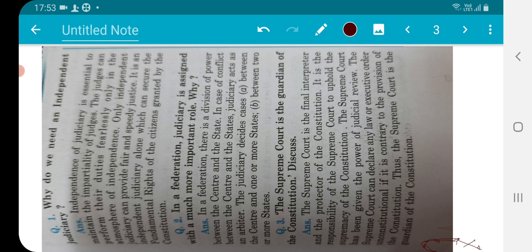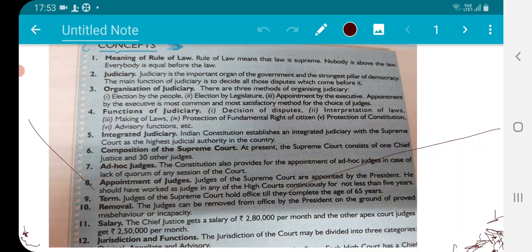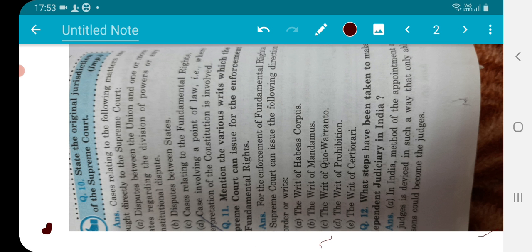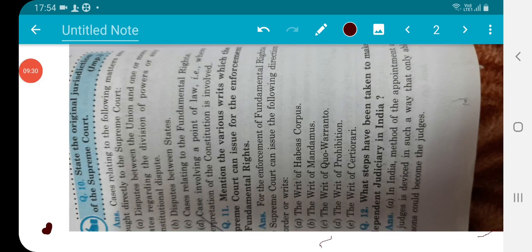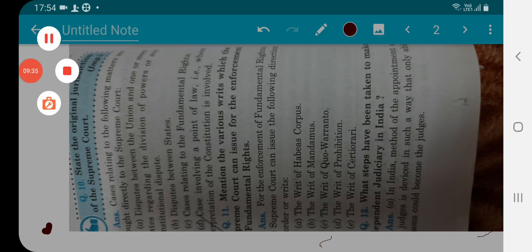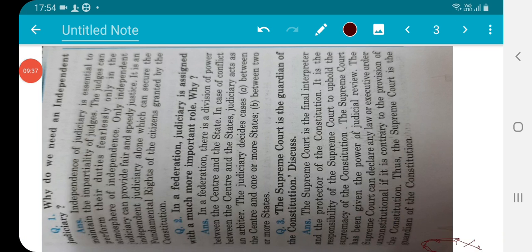So I have told you about the salaries of these judges and advocates, their tenure, retirement age, composition, functions of the judiciary, meaning of rule of law, jurisdiction and function, that is also classified into different categories. So hopefully you have understood, dear students. You have to read about these writs, why this writ is implemented, how it is, and what is the meaning of different types of writs accordingly. Then you have to prepare notes regarding all these headings.